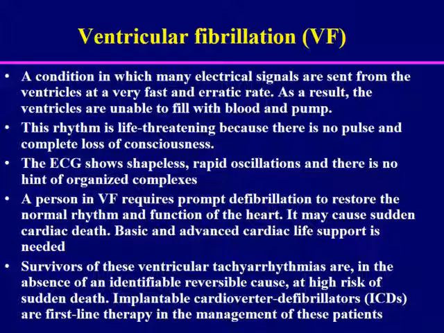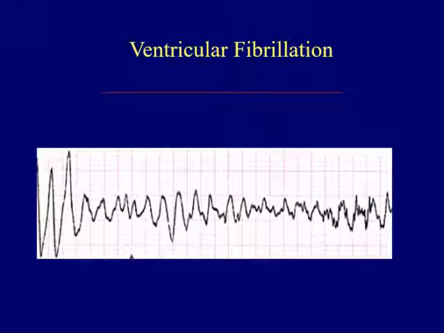The only life-saving measure to do for ventricular fibrillation is defibrillation, electric defibrillation. If you don't have a defibrillator, the only hope is to give amiodarone intravenous. It may succeed in 17% of cases, and even before defibrillation, give also amiodarone intravenous. Example of ventricular fibrillation. We finished these types of arrhythmias.